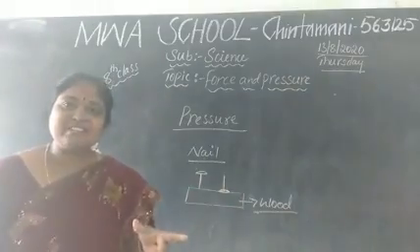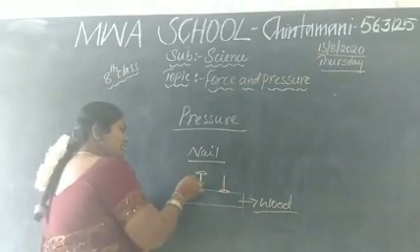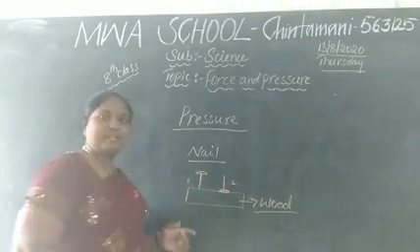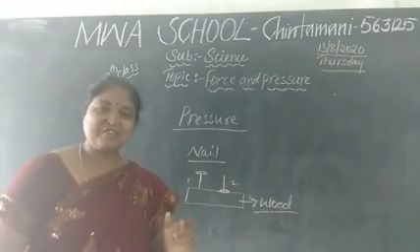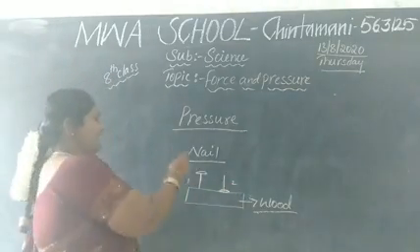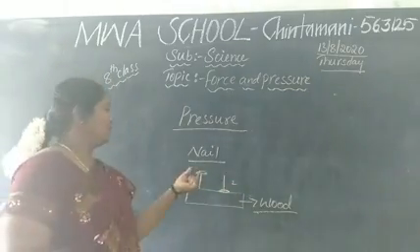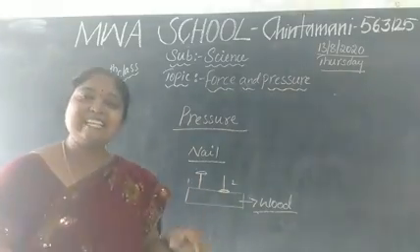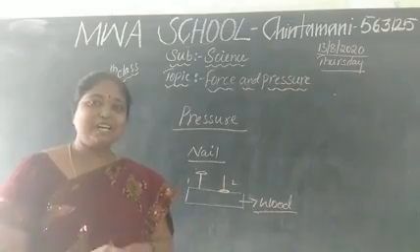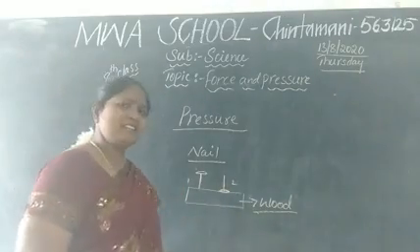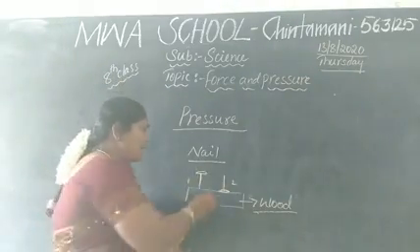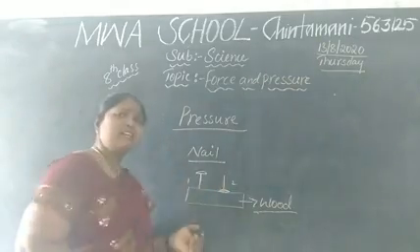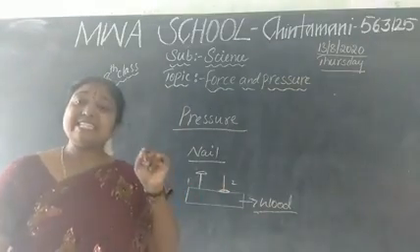So, which one are you thinking, children? Either the first one or the second one. Which one? Yes, the first one. Take the hammer and beat it on the head. Easily, the sharp part will go into the wood. Then what about the other? Why? What will happen if you beat here? Yes, that edge is not sharp.